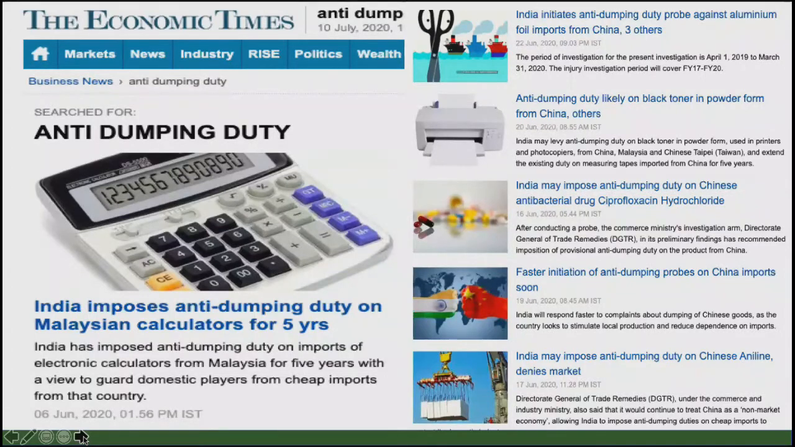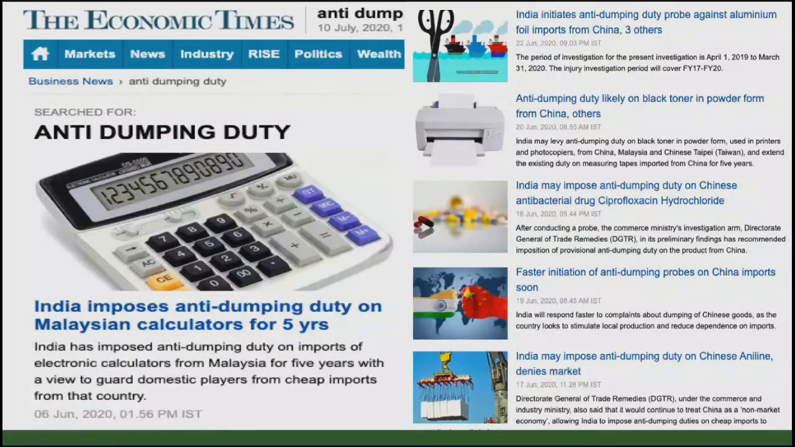These are some of the headlines I have taken from Economic Times. If you see, there is a lot of news on anti-dumping duty: Malaysian calculator anti-dumping duty for 5 years, anti-dumping duty likely on black toner in powder form from China, India initiates anti-dumping duty probe against aluminum foil imports from China, faster initiation of anti-dumping probes on China, and so many other news.